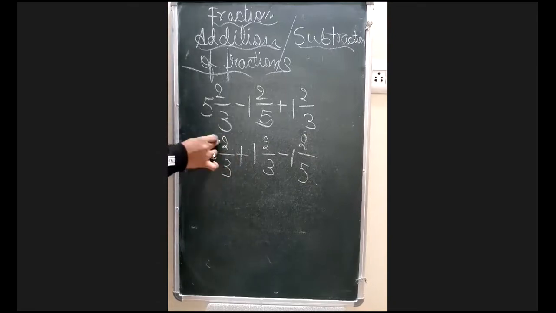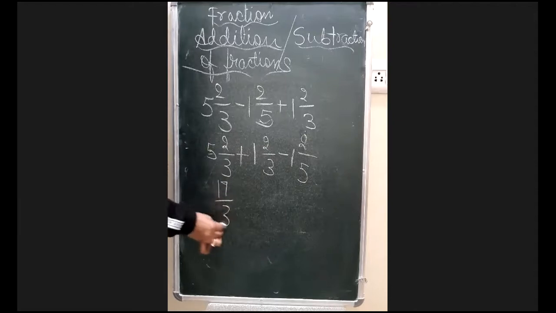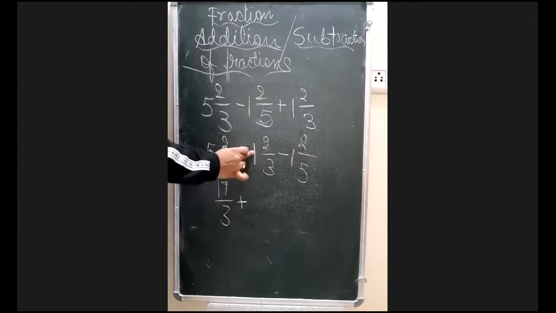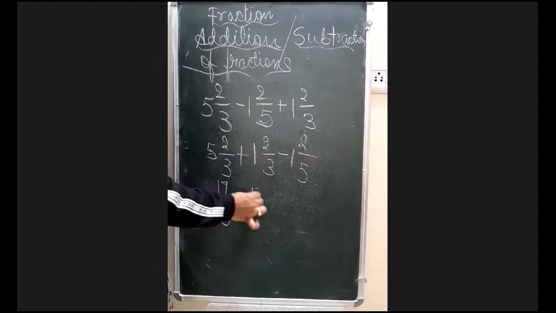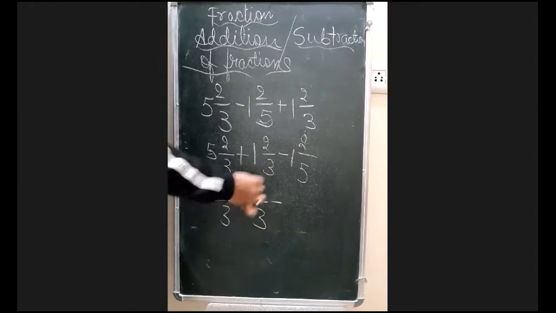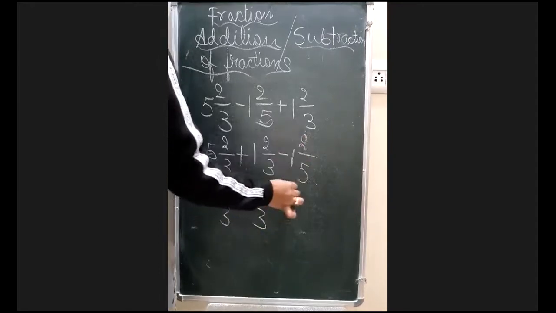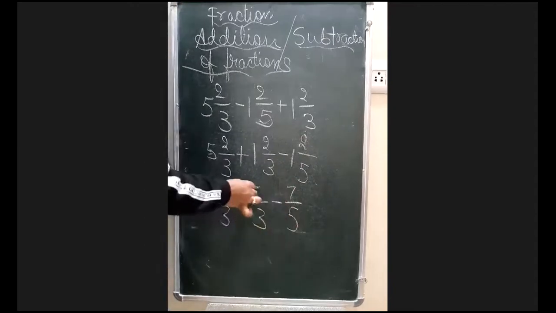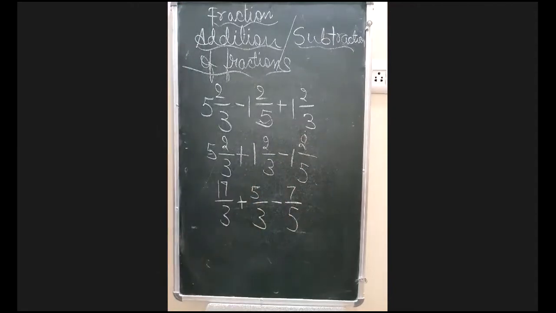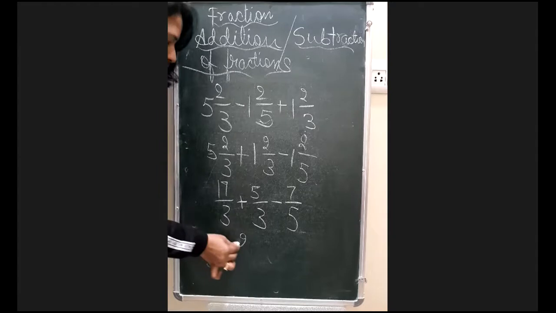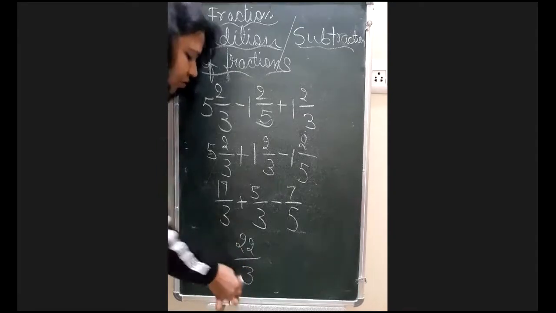So 5 3s are 15, 15 and 2 is 17, 17 by 3, plus 3 1s are 3, 3 and 2 is 5, 5 by 3, minus 5 1s are 5, 5 and 2 is 7, 7 by 5. Okay? This is the step which we have taken now. Now you can see directly you can add 17 and 5 together, 22 by 3.